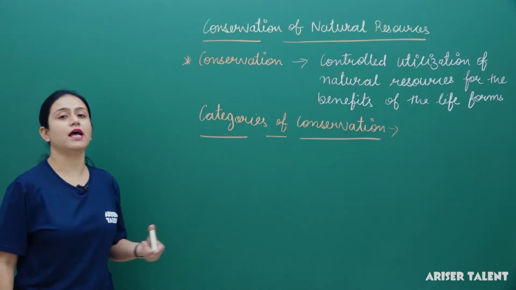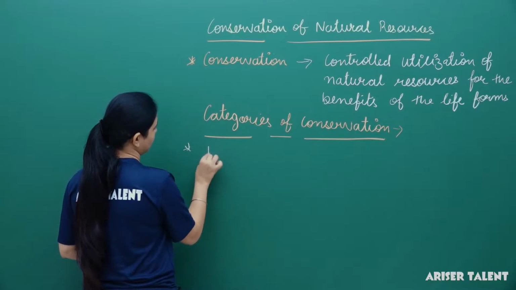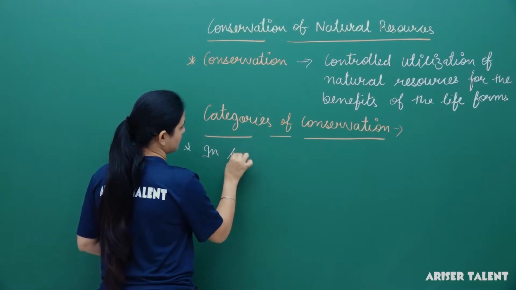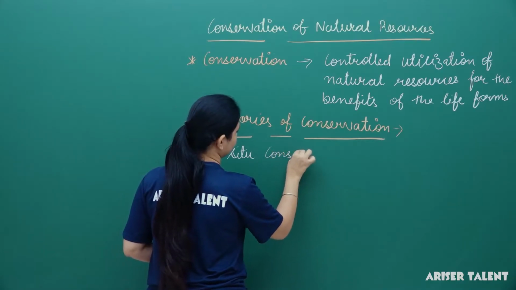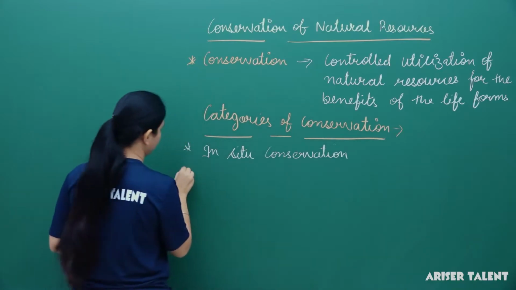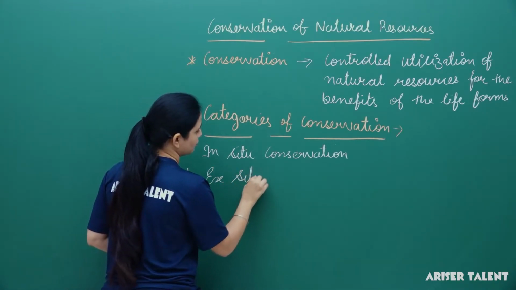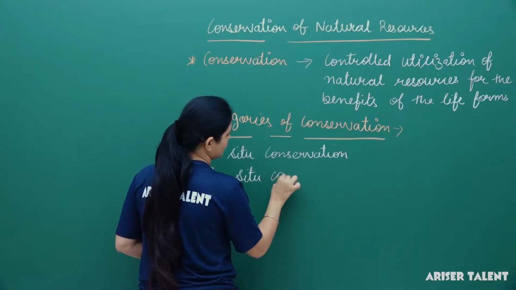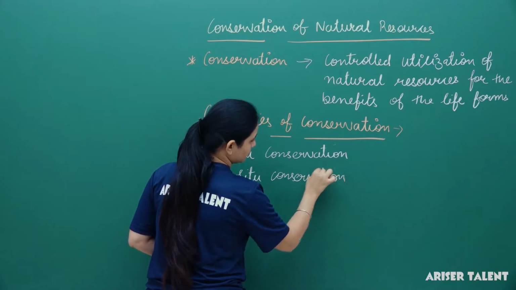Generally, conservation can be done in two forms. One is in situ conservation, and next is ex situ conservation.